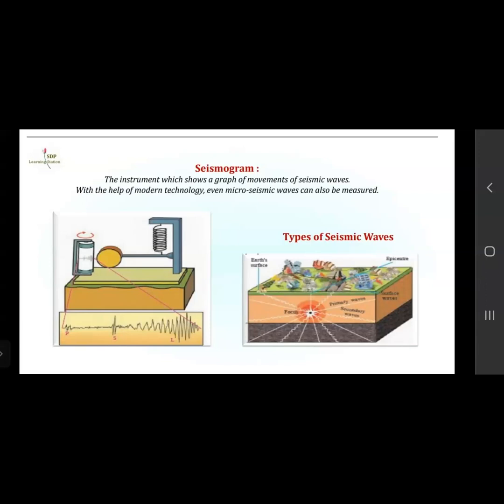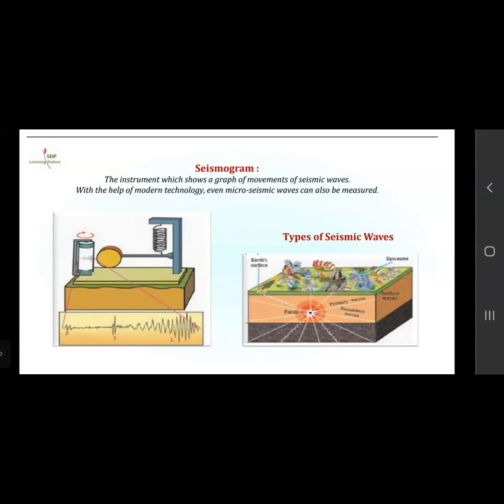You can have a look at the instrument and how it works. Graph paper is over there, and according to how the waves are moving, the graph is recorded on the paper.